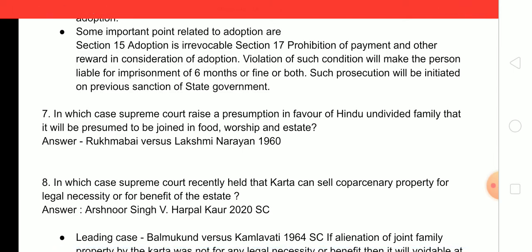7th question. In which case Supreme Court raised a presumption in favor of Hindu undivided family that it will be presumed to be joint in food, worship and estate? And answer is Rukhma Bai versus Lakshmi Narayan. This case name is also very important.